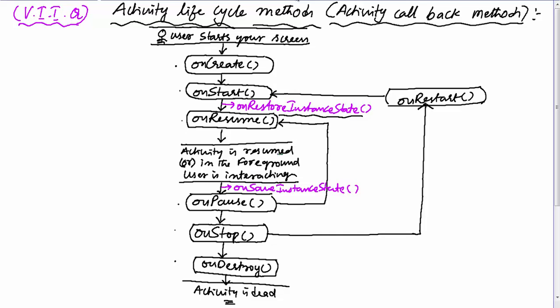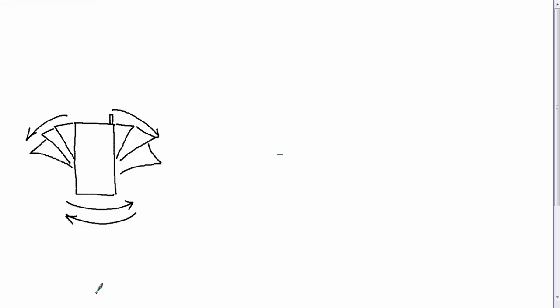Now imagine a situation where the user is rotating the phone very fast, let us say 10 times per second. Now can you guess how many functions will be called in 1 second? For every rotation the OS will call 8 methods. So 10 times means the OS will call 10 into 8, 80 methods per second, which is literally very heavy for the operating system as well as the CPU.